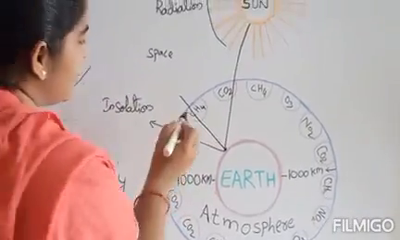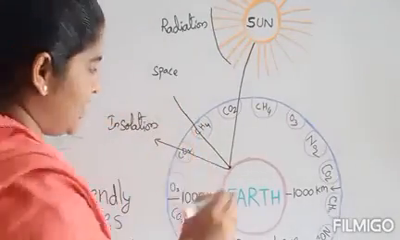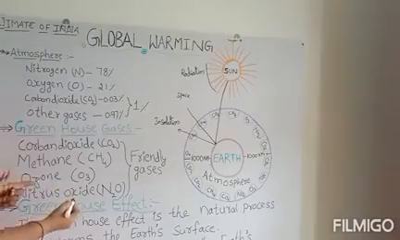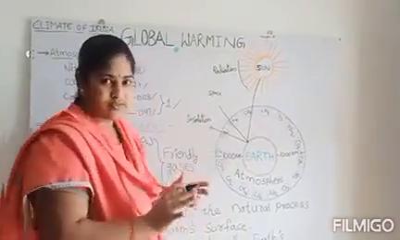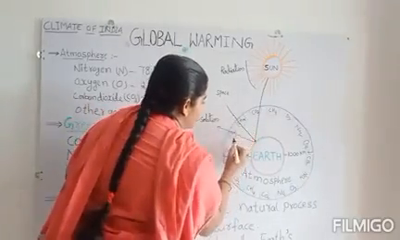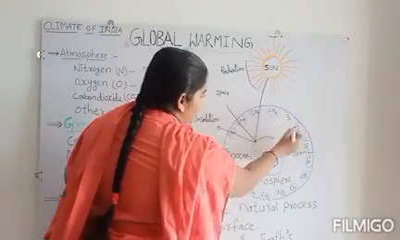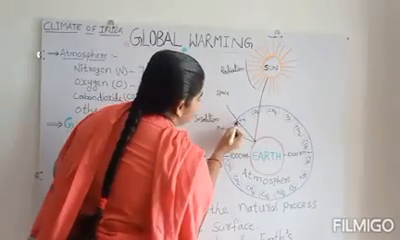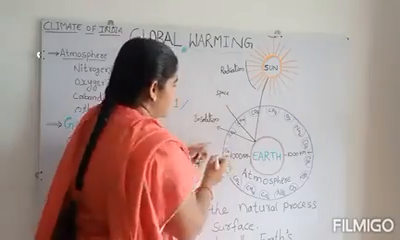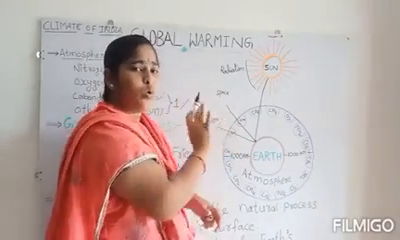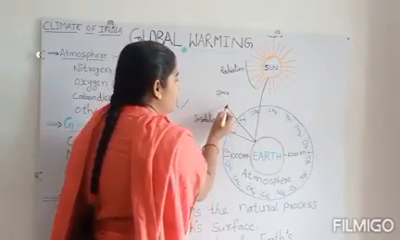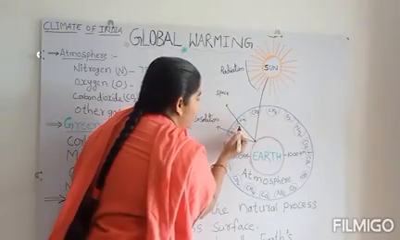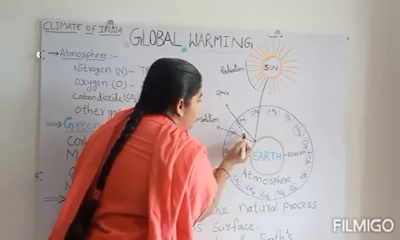into the space. When it is reflecting into the space, here the greenhouse gases, which are carbon dioxide, methane, ozone and nitrous oxide, hold some heat. That means these greenhouse gases won't allow the total sun ray, the total heat, to reflect into the space. Some heat will be held and it will stay in the atmosphere.